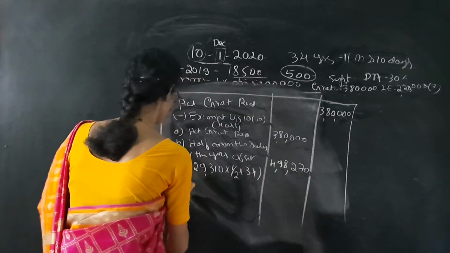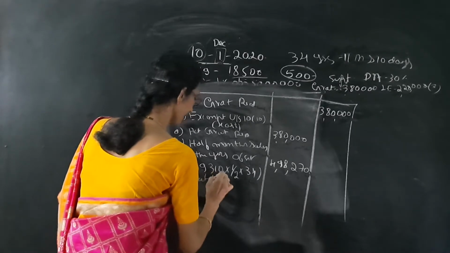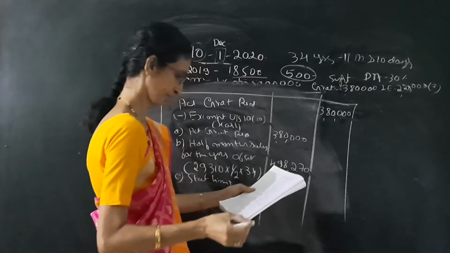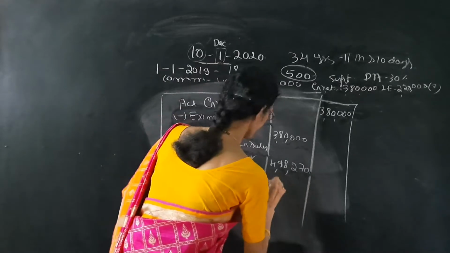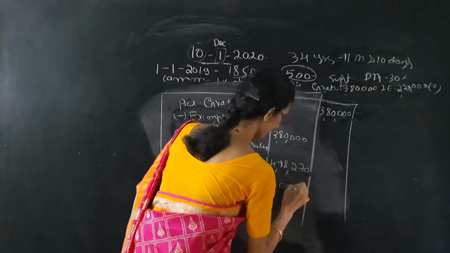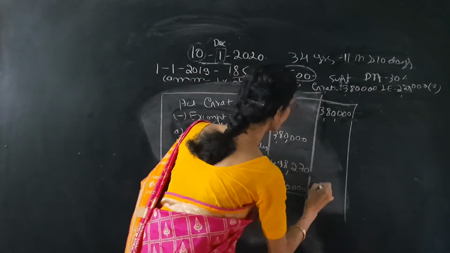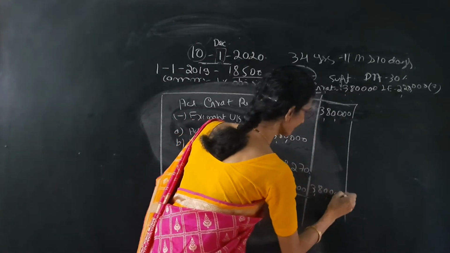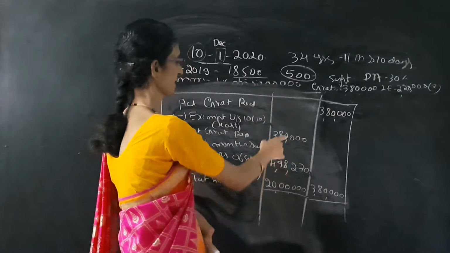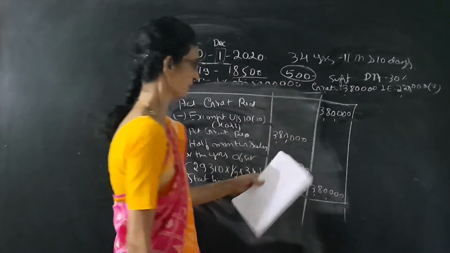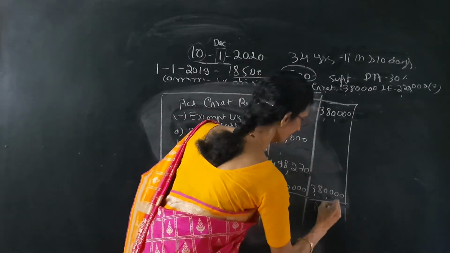4,98,270. Number C is the statutory limit. Statutory limit will be 20 lakh. So whichever is less is 3,80,000. So taxable gratuity will be nil.